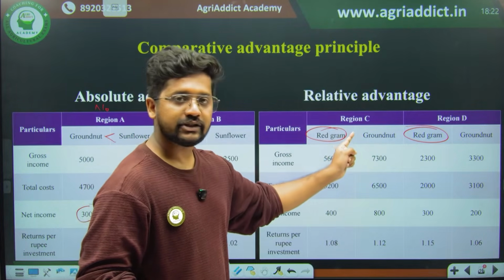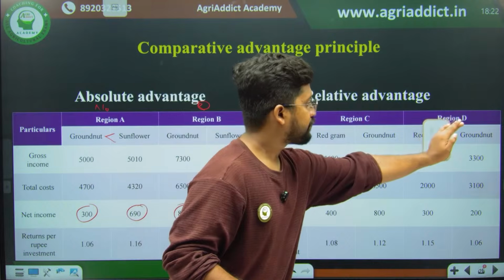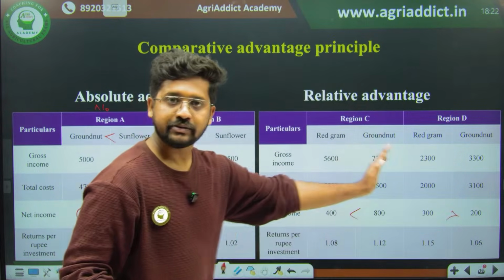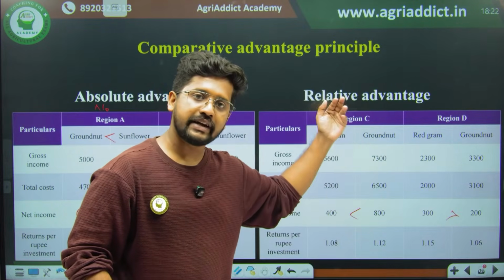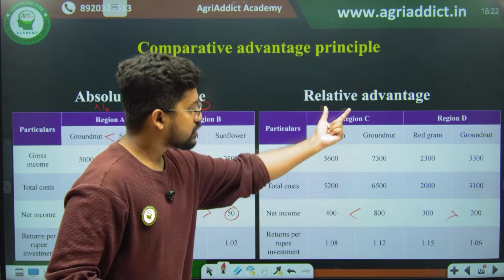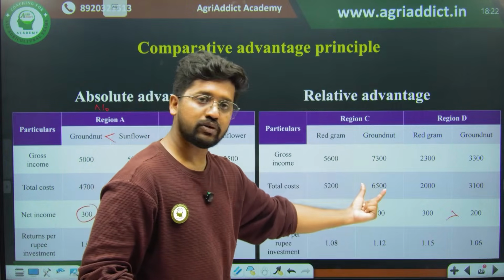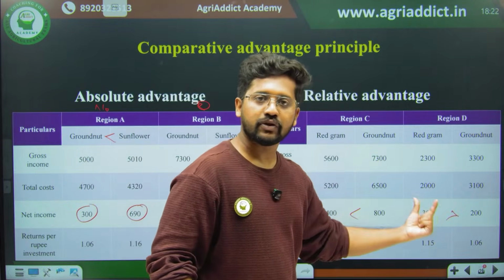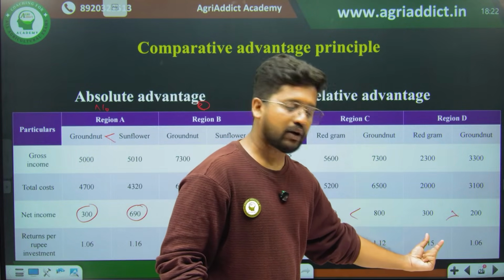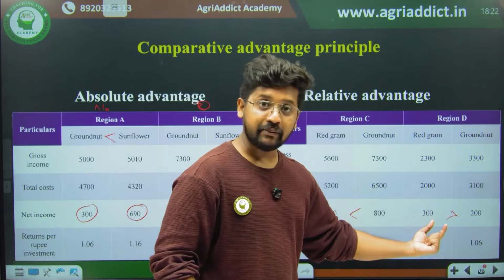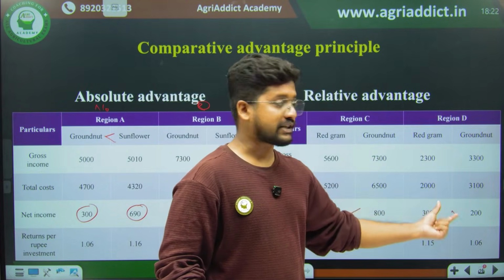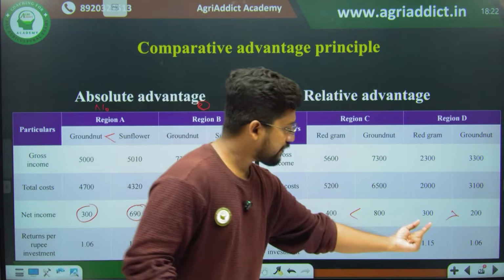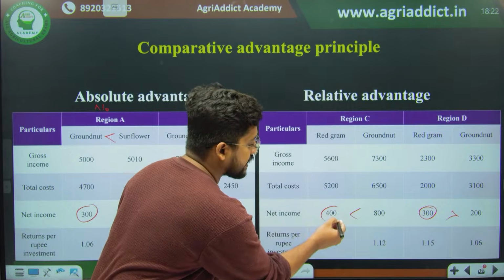Even if region C has an absolute advantage in groundnut, obviously what will be happening? Here, see, this is the absolute advantage case. So based on the absolute advantage, we will go for region specialization. So in region C, we have more profitability for groundnut. Therefore, region C opts for groundnut, and the net profit for groundnut is 300 rupees, right? But at the same time, the same red gram, which is specialized in region D, if it were cultivated in region C, the profit here is 300, and here it is 400.